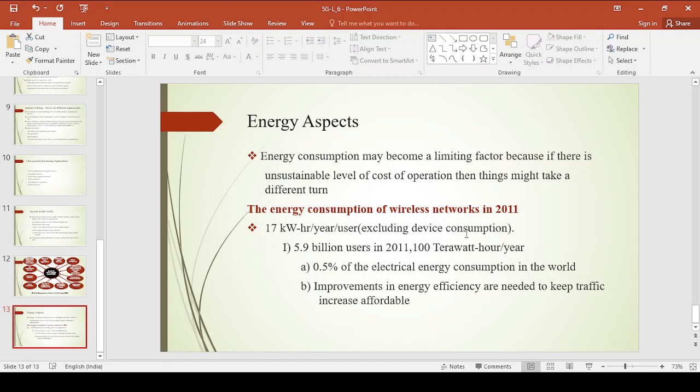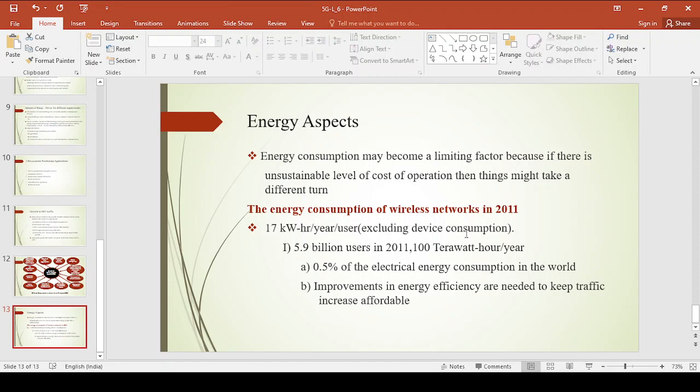As we go from one generation to the other, the mobile users will keep on increasing. As the mobile users keep on increasing, the energy consumption will also increase, right? Now because of the increase in the energy consumption, this may become a limiting factor.